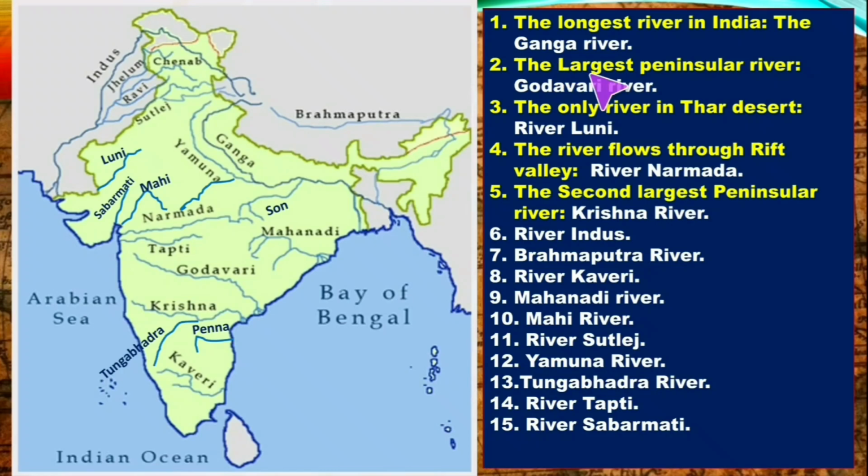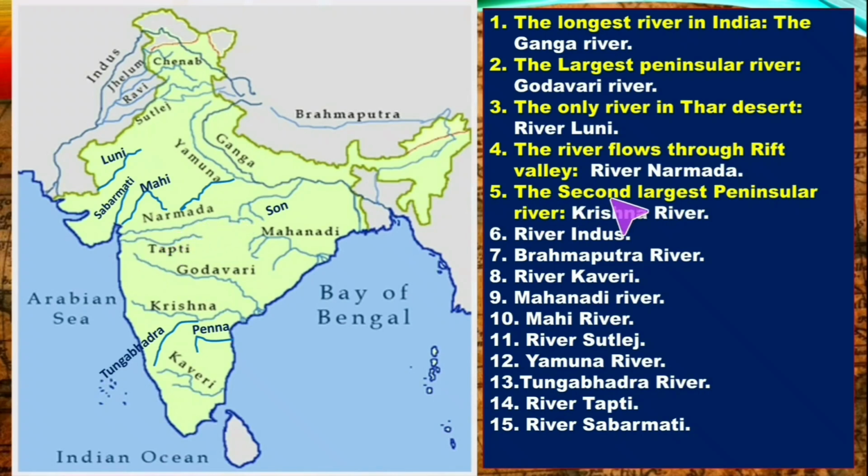Then the largest peninsular river, that is Godavari river. This is the location of Godavari river. Next, the only river in Thar desert, that is river Luni. This is the location of river Luni. Next, the river flows through Rift Valley, that is river Narmada. This is the location of river Narmada.